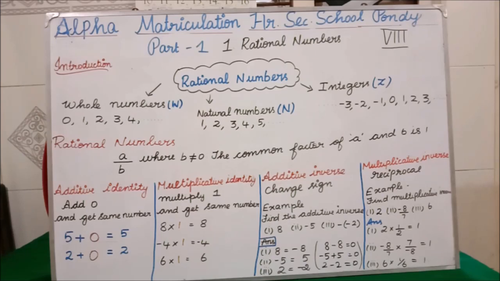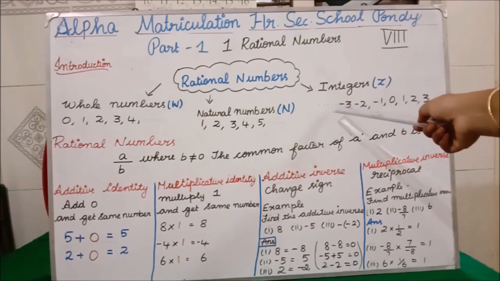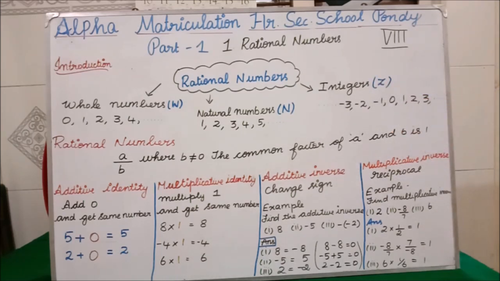Integers. Integers are denoted by capital Z. Integers have negative values, 0, and also positive values. Students, if you see here, before -3 I have kept dots, which means we have more infinite values before, and after 3 also we are going up to positive infinity. This side goes up to negative infinity. So -3, -2, -1, 0, 1, 2, 3, 4, 5, 6, it goes up to infinity. Clear all of you?